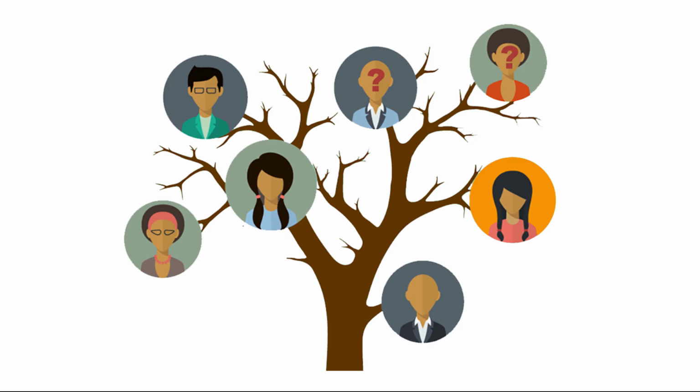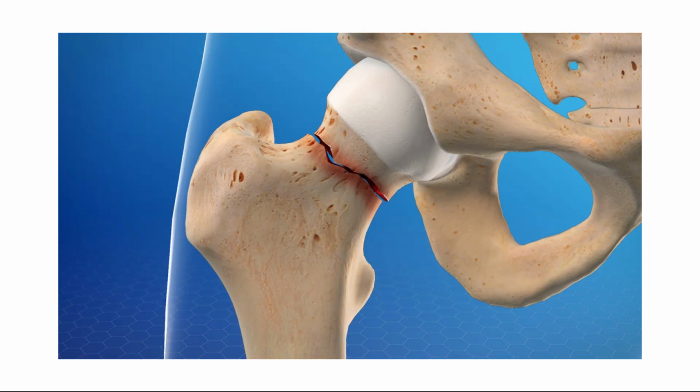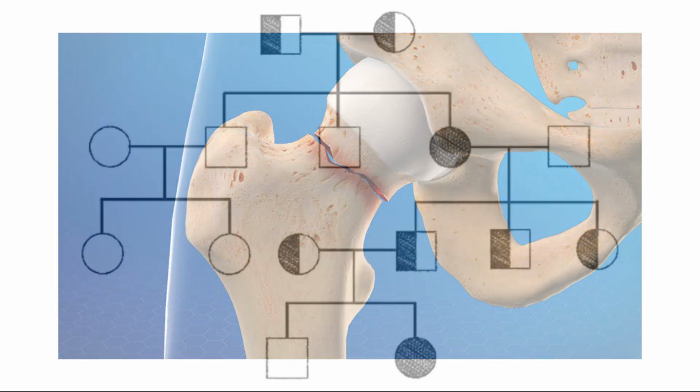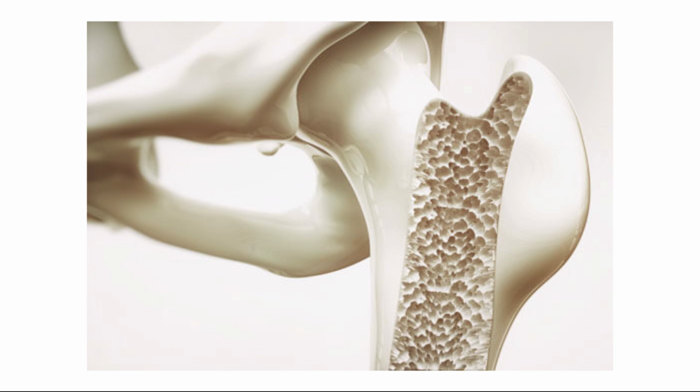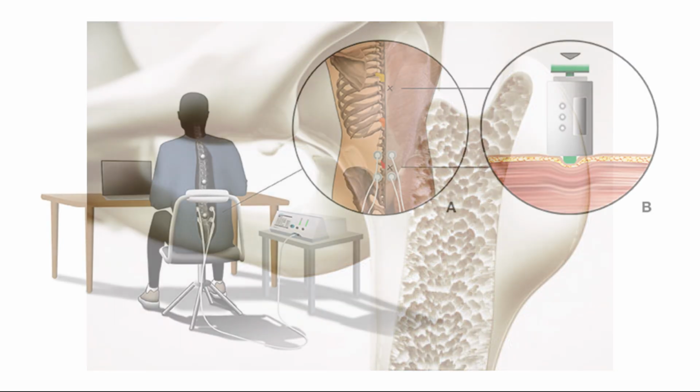Number 3. Genetic predisposition and inherited disorders. Look, some bone diseases have a strong genetic component. Osteogenesis imperfecta, known as brittle bone disease, results from inherited mutations affecting collagen production. Other conditions like familial osteoporosis also run in families. Being aware of genetic risks allows early monitoring, preventive measures, and interventions to maintain bone health.